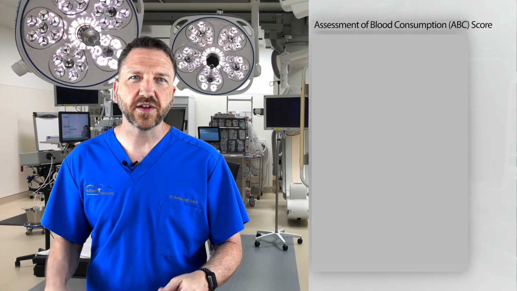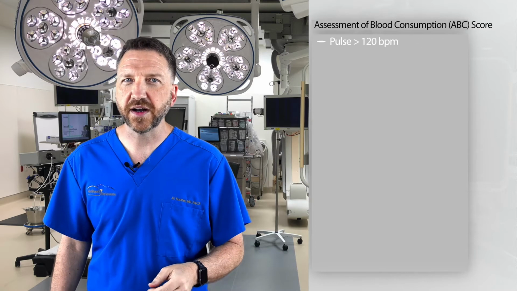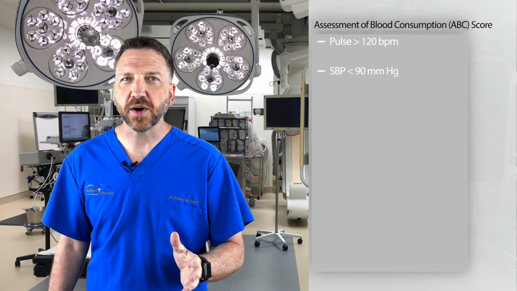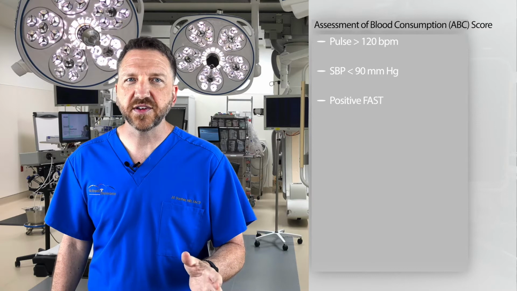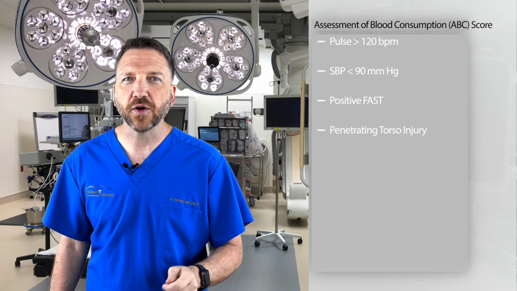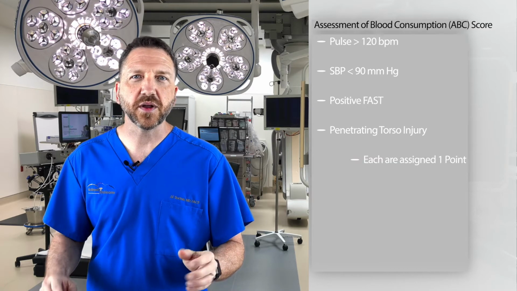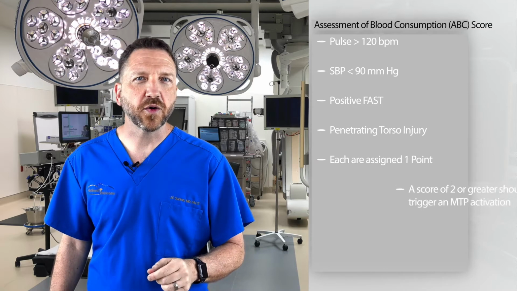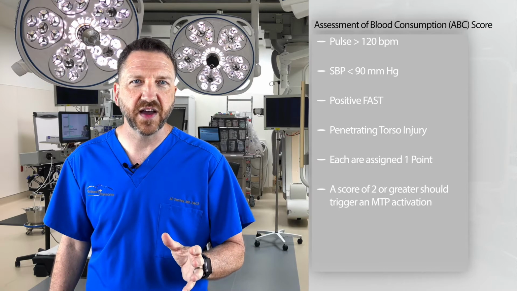The ABC score consists of 4 variables: pulse greater than 120, systolic blood pressure less than 90, a positive FAST, and penetrating torso injury. Each variable is assigned 1 point. A score of 2 or more warrants an MTP activation.